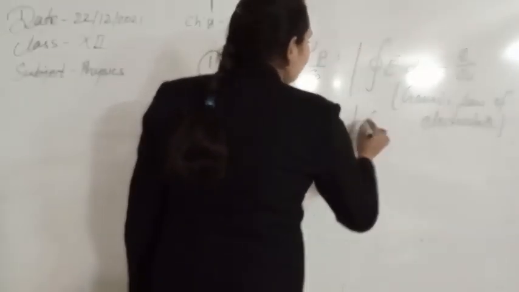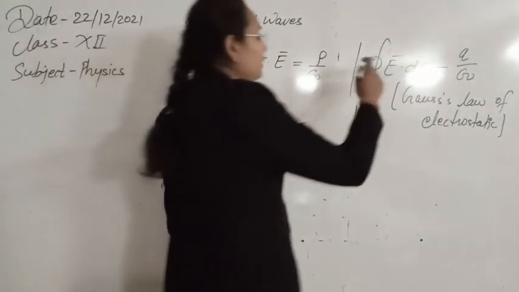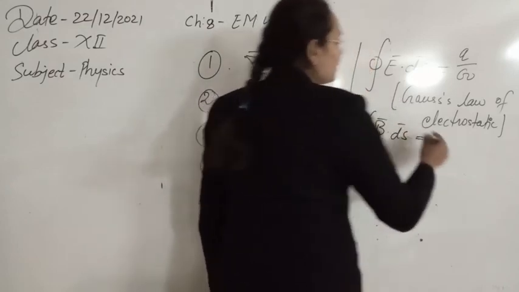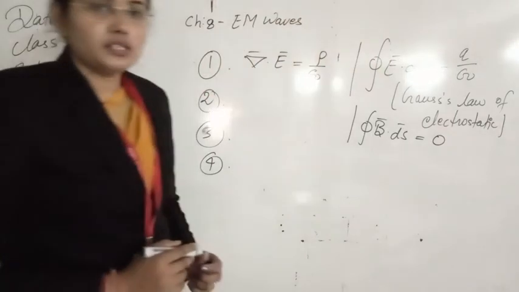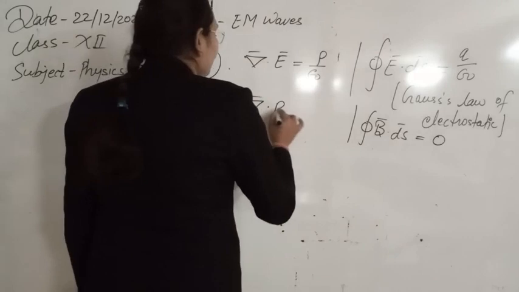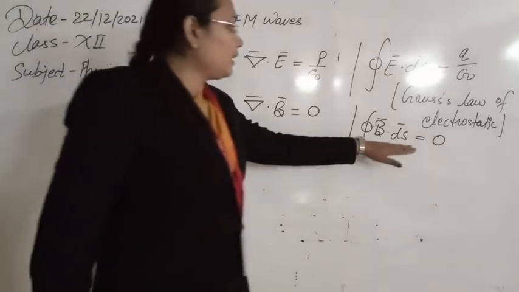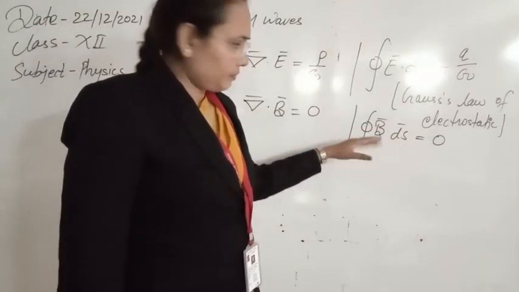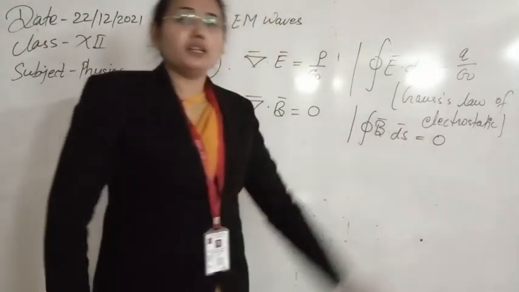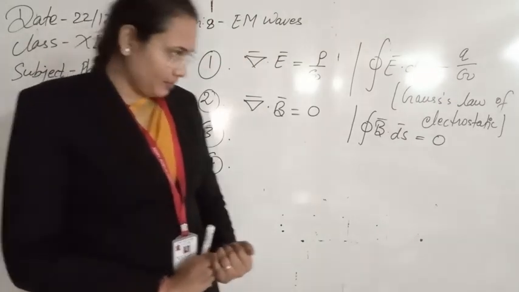First, in integral form, just as we have seen the Gauss law of electrostatics, this is again the closed integral of the magnetic flux over the closed surface, and that is always 0. So this is now Maxwell's second law, and in differential form you can write del dot B is equal to 0. The meaning of this equation, as said by Gauss, is that if you calculate the magnetic flux over a closed surface, it will always be 0.